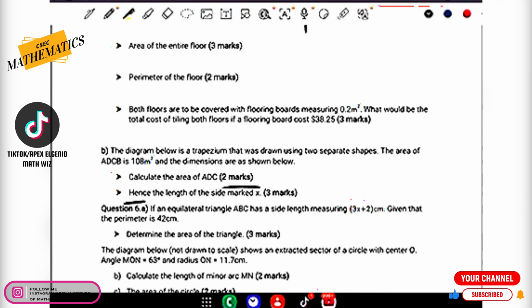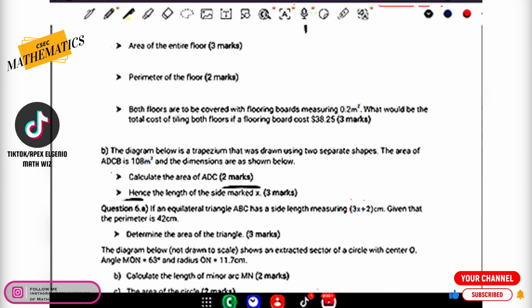Now, this word is something that CSEC tends to use a lot. And you're going to find that this particular word here, hence, is a very key word that you guys need to get used to. And why I want you to get used to this is that it's such an important word. It really is what they say in English language is a transitional word. So it really connects what was being discussed before with what is being discussed now.